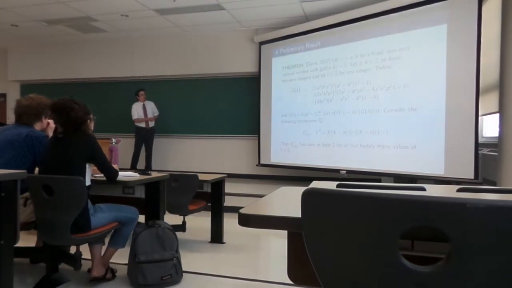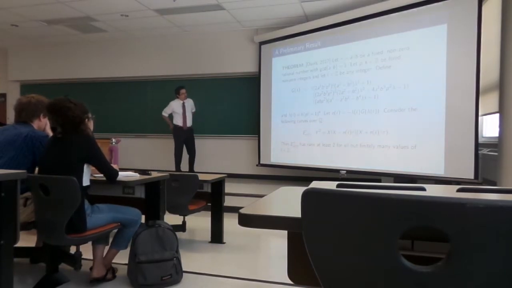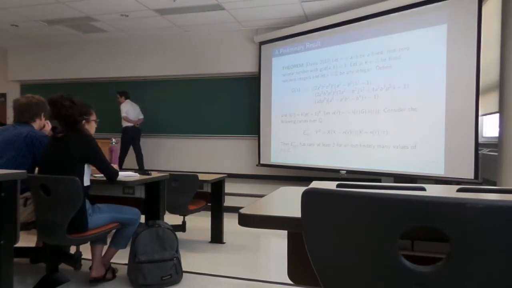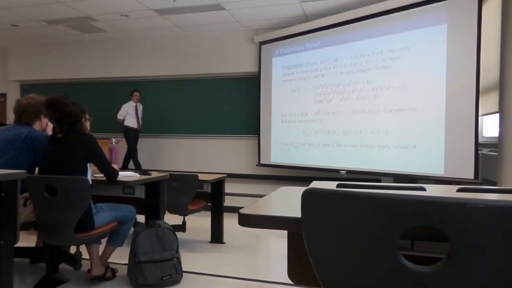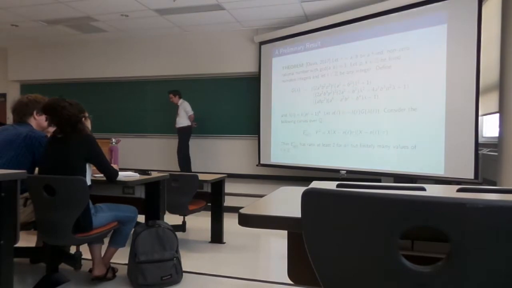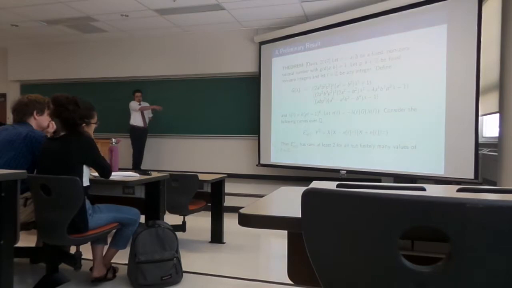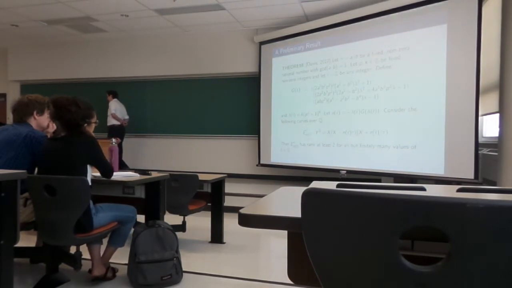You define this kind of unpleasant looking fellow here, g of lambda, to be this guy, and we'll take lambda of L to be k times p L plus 1 over the 4th power, and define n of L to be the integer minus lambda of L times g evaluated at lambda of L. We consider the following elliptic curves over Q, E_{n(L),tau}, which is just the tau congruent number curve for n of L. Then E_{n(L),tau} has rank at least 2 for all but finitely many values of L and Z.